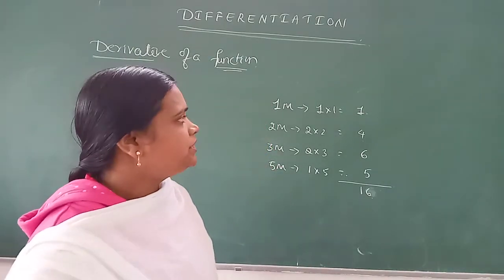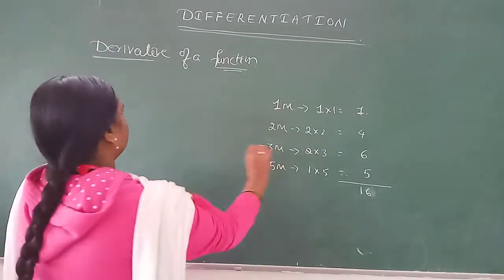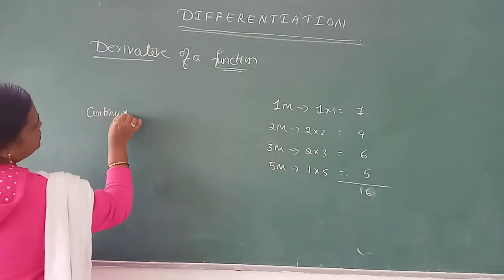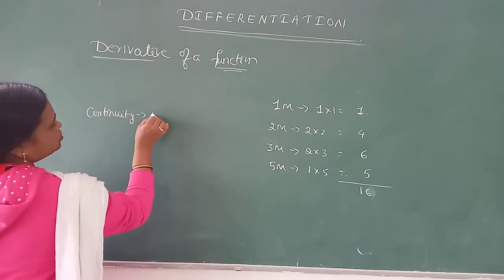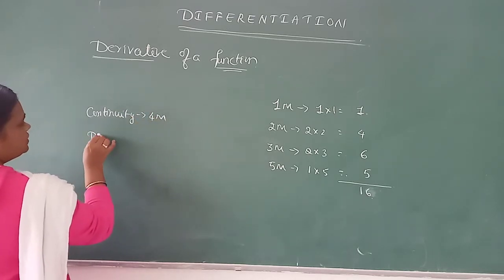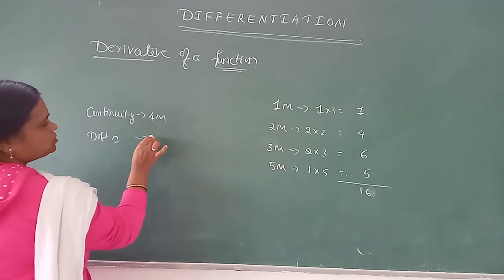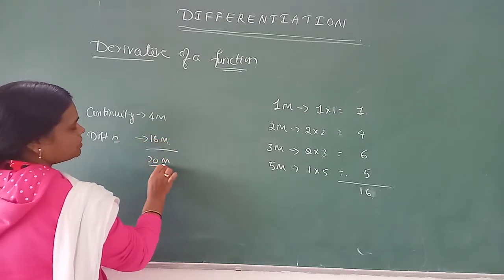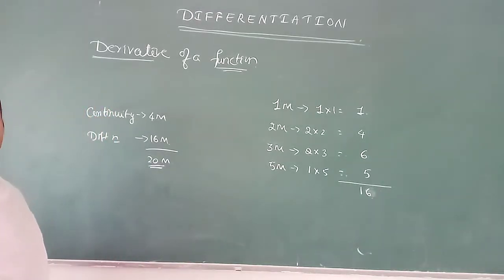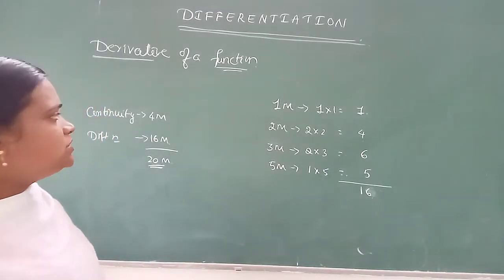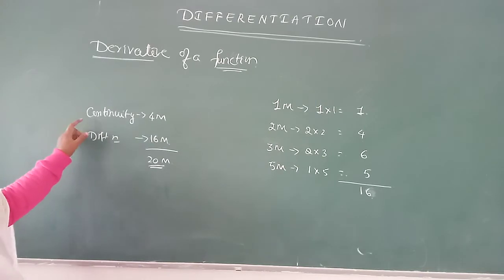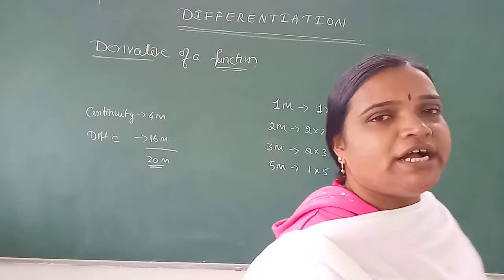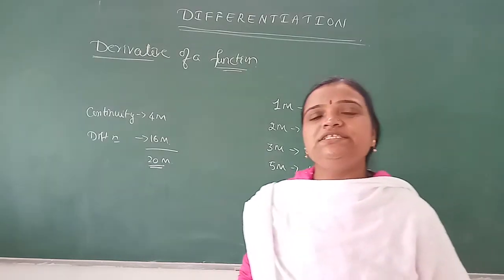And remember that. See, if I take continuity, the marks distribution is 4 marks. For differentiation, the marks distribution is 16 marks. 16 plus 4, how many marks will we get? 20 marks. Okay, this is 20 marks. If we perfect continuity and differentiation, the total will be 20 marks. And it is a very easy topic, you can easily score here.